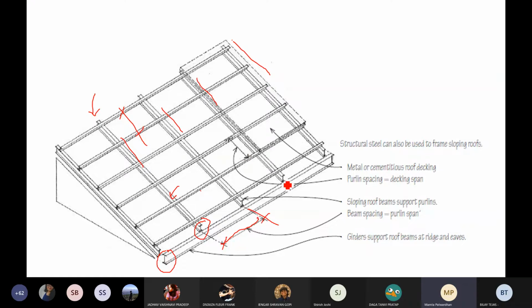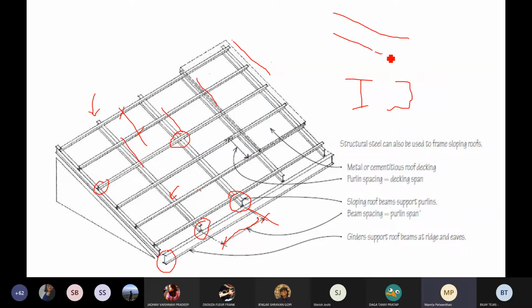Again, these are I sections. These could be I sections or these could be C sections, right? They could also be C sections. That's not a problem. What I see here also looks like an I member, these purlins, okay? How do you fix this on this? Again, with a weld, with the help of a plate. Okay, not an issue. The way that I fix it, how this fixes on this, again, not an issue.